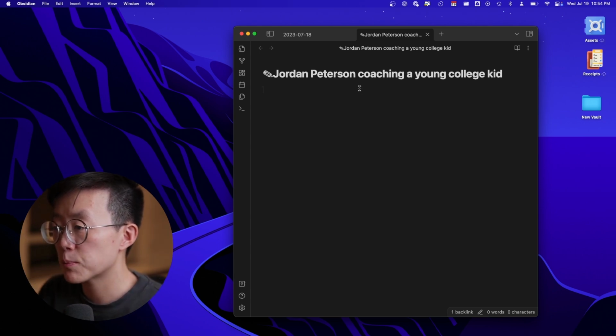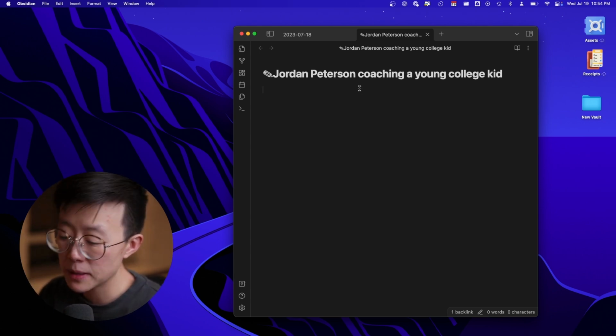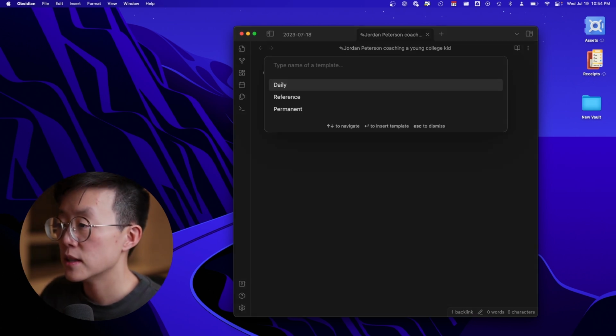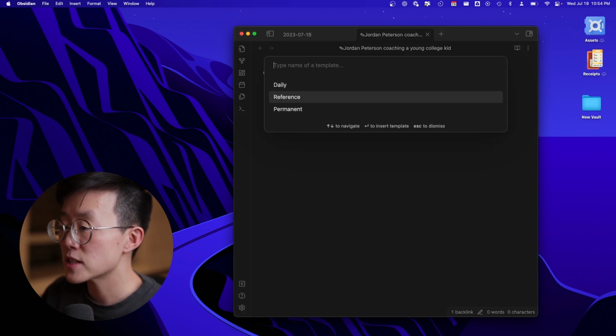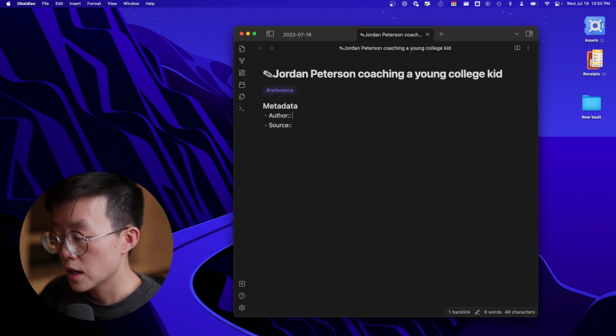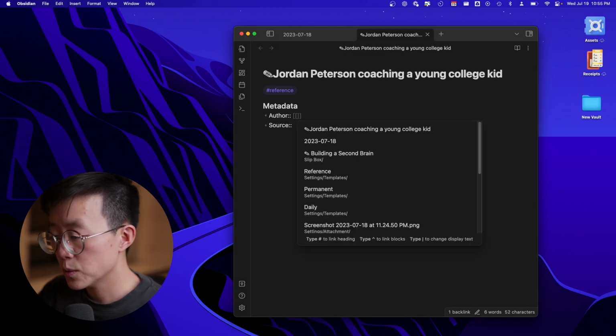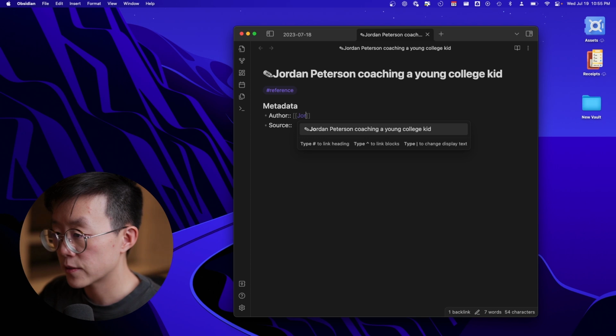Because we have already programmed a shortcut for the template, we can do Option T, insert the template. And this is a reference note, so we can select reference. Normally for author, I would create a link for the author. For example, for this one would be Jordan Peterson.